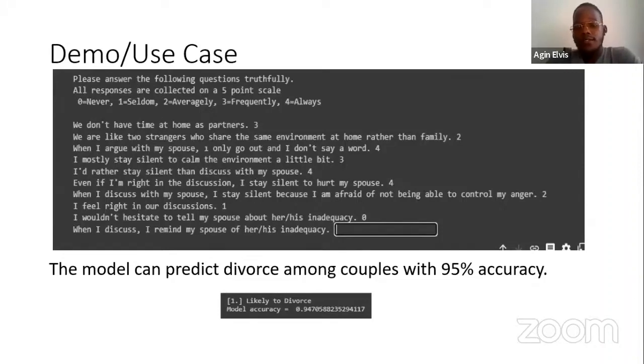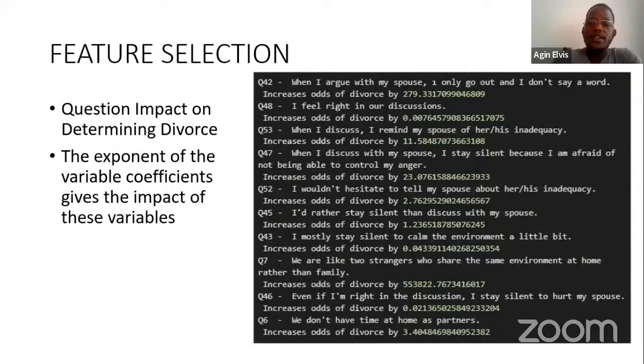We realized that couples who gave answers such as question 7, we had strangers who share the same brother and family, we found that it increased their odds of divorce by a factor of over 500,000. It actually makes sense because at that point you are basically not living as a marriage. You are just strangers. And the same could be verified across all the questions that we analyzed.